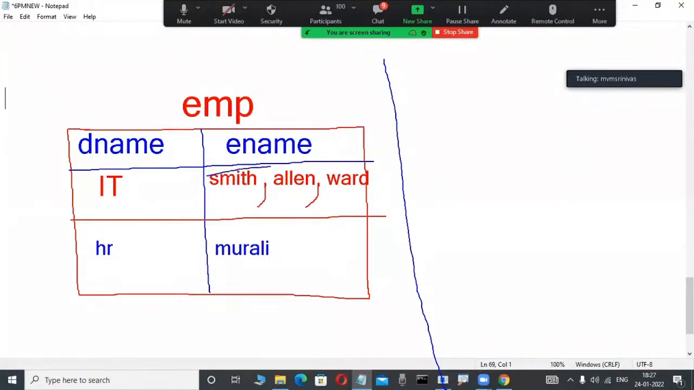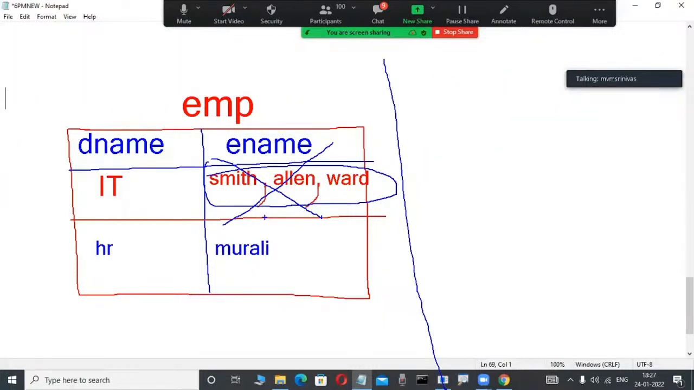Smith, Allen, what is being stored here, and in what format? With a comma, it won't work. This cell is not working. Why? Because now multiple data is represented in each cell. So now only a single value is allowed. That is a rule in a relational data model product.